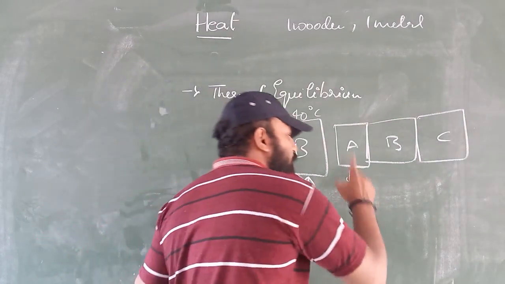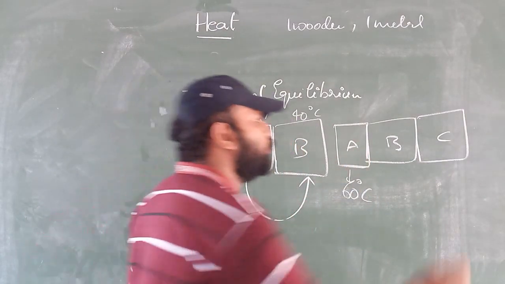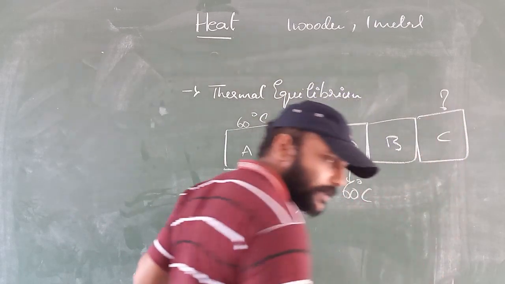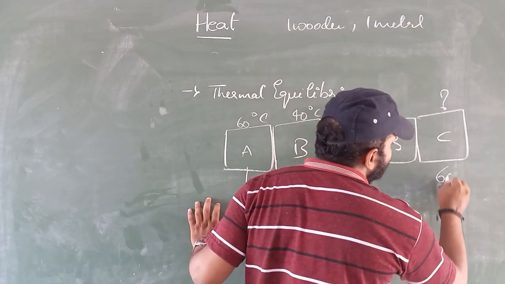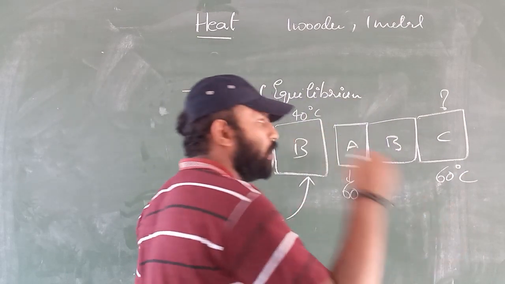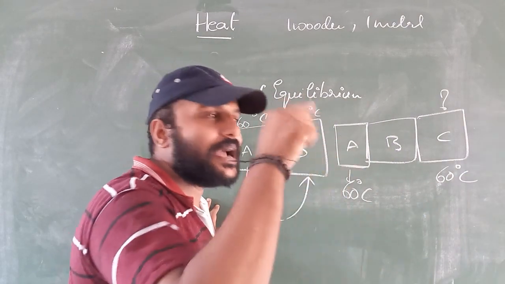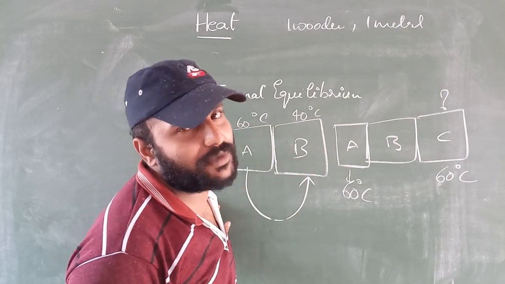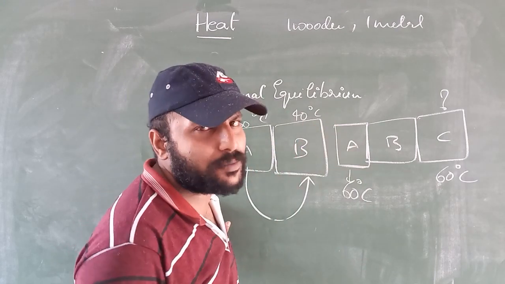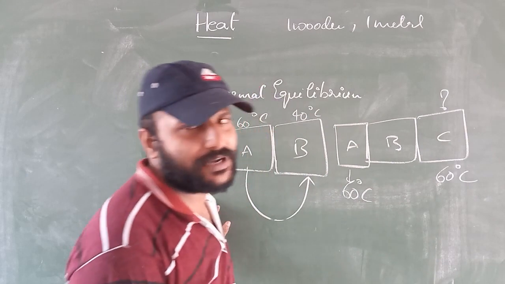If the temperature of A is at 60 degrees Celsius, then what will be the temperature of C? The temperature of C will also be 60 degrees Celsius, because all three objects are in thermal contact and at the same time under thermal equilibrium condition. Once the objects attain thermal equilibrium, all the objects have the same temperature.